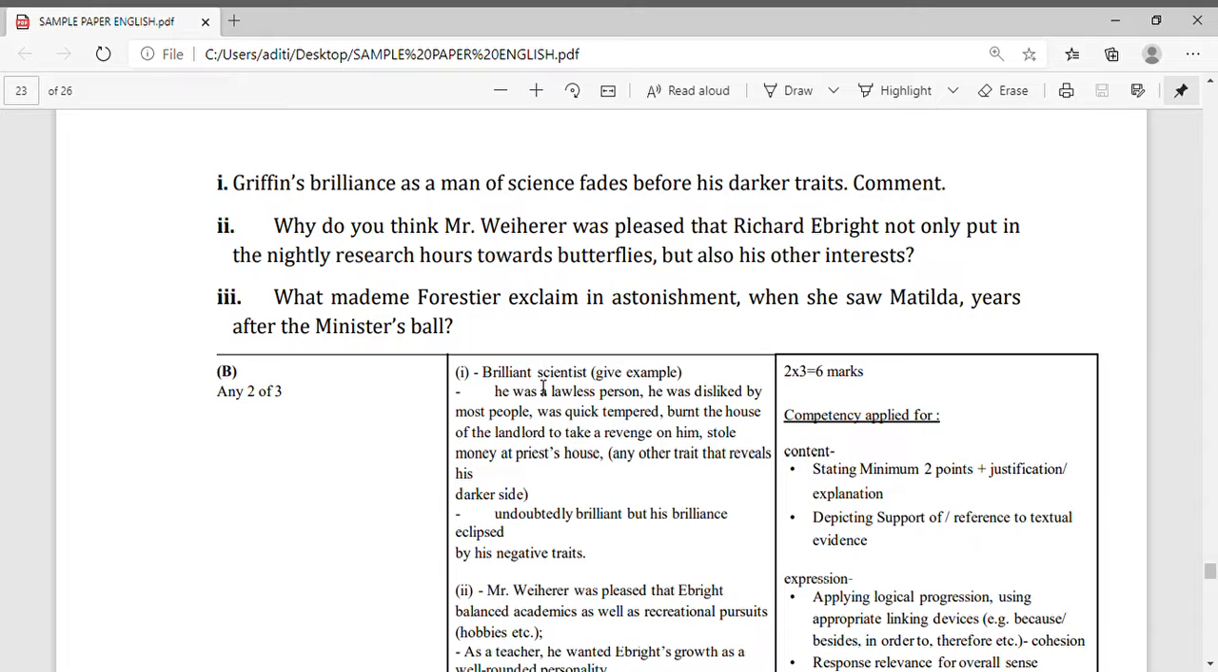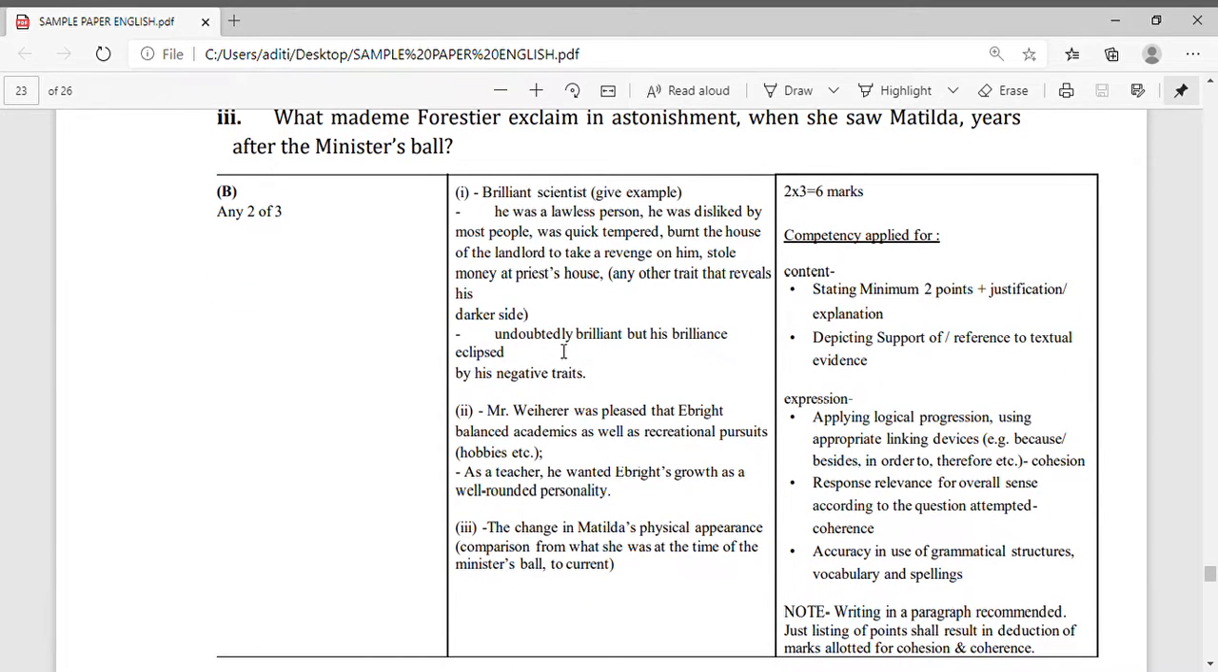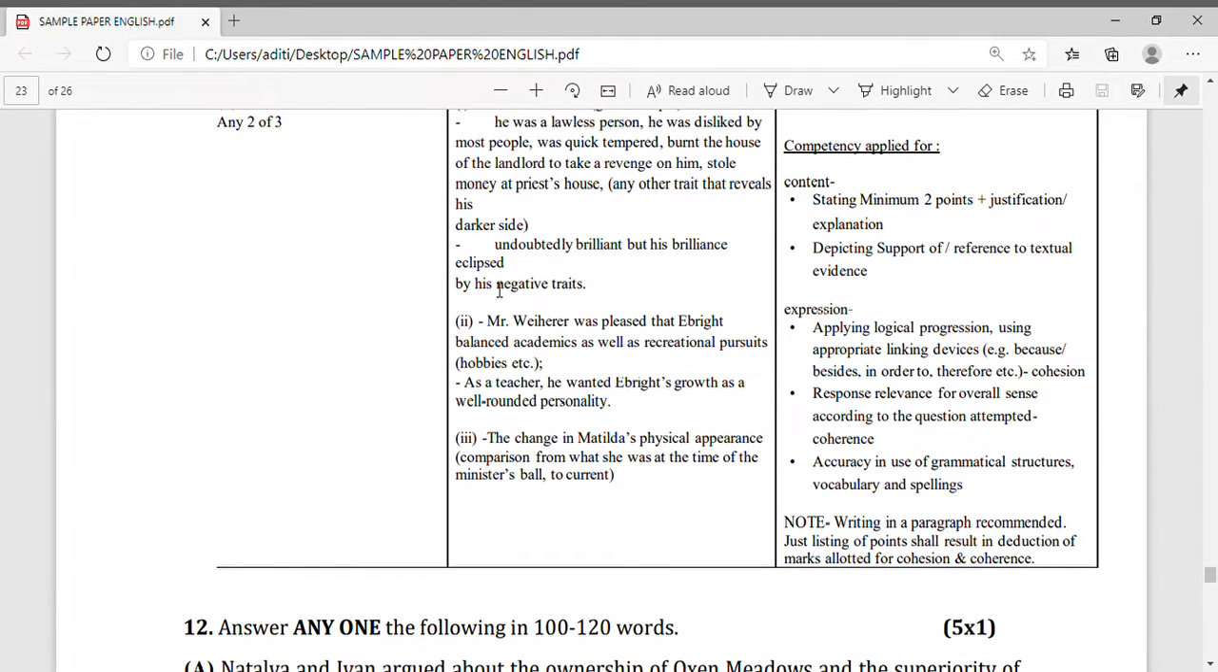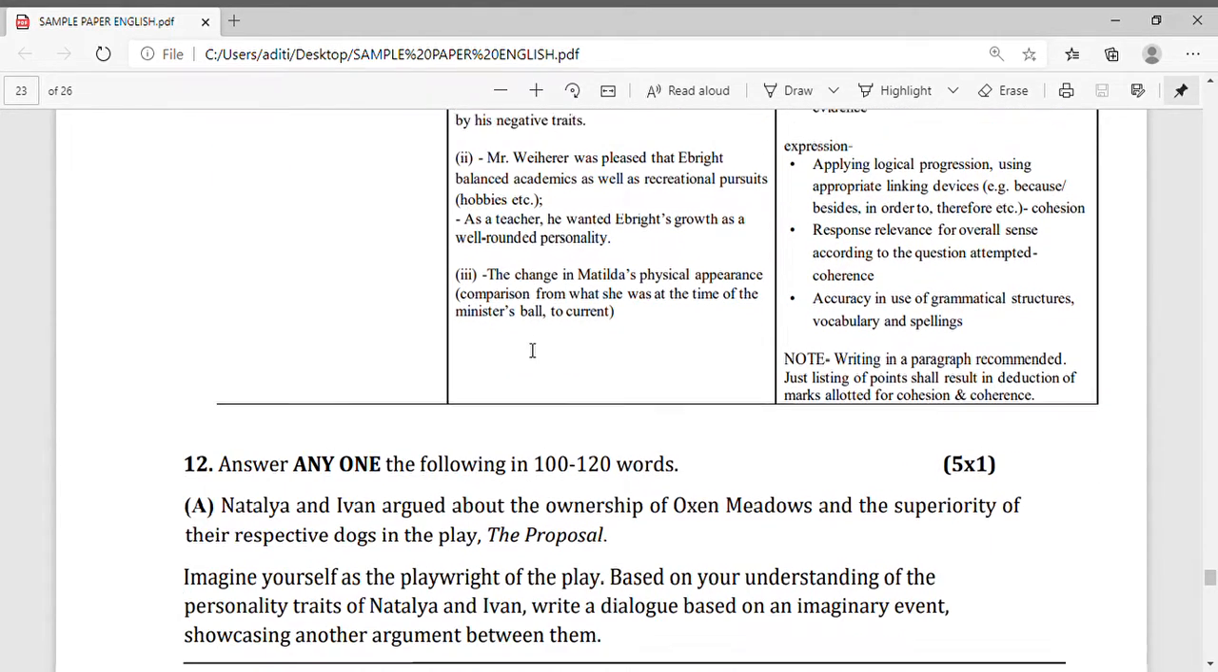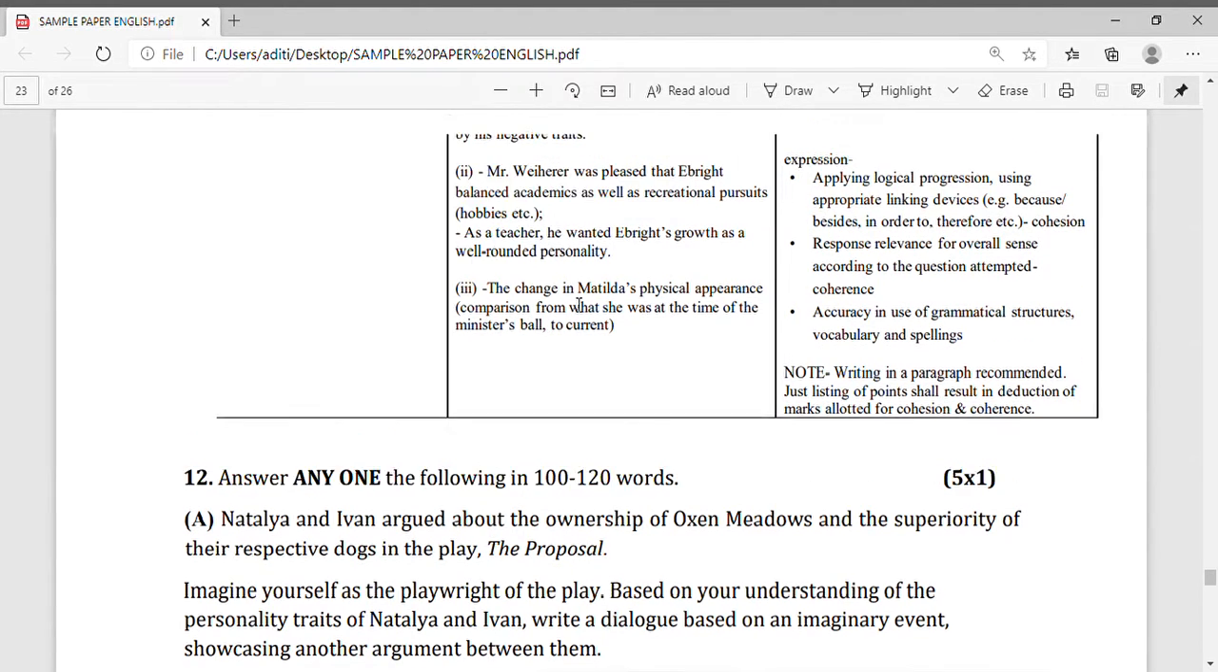Now, brilliant scientist, give example. He was a lawless person. See, the points are given. I am not reading the points because it will take time. You can read it slowly. I am scrolling. Okay, question number 1 points. You can see the answer of question number 1 is given. The answer of question number 2 is given here. You can see question number 2, and the answer for question number 3 is also given.